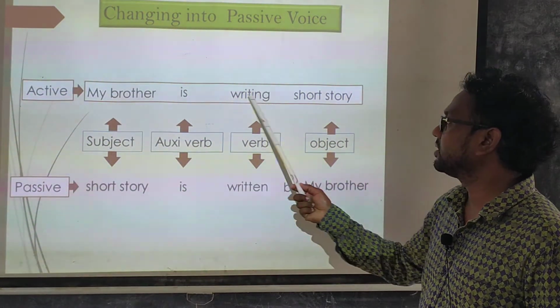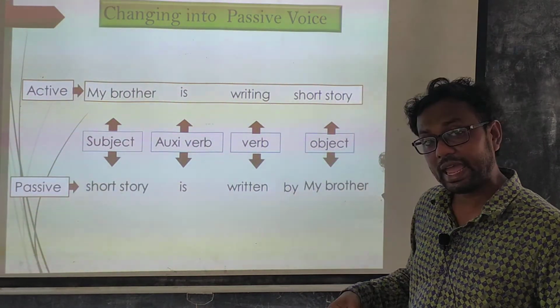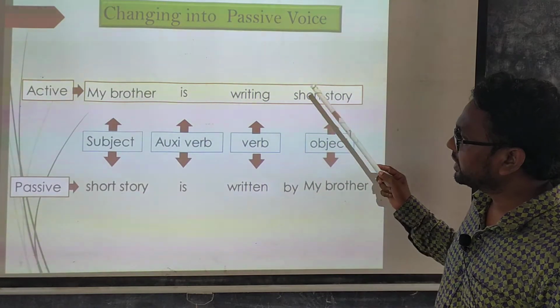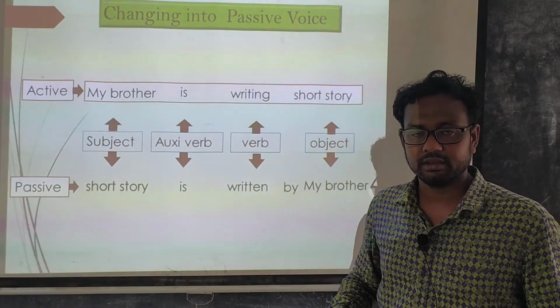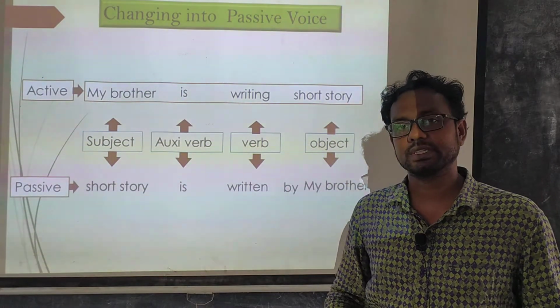So now the present continuous tense of the previous sentence has been made here. My brother is writing short story. It's a continuous tense active sentence. Now, depending on this present continuous tense, we try to change it into a passive sentence.